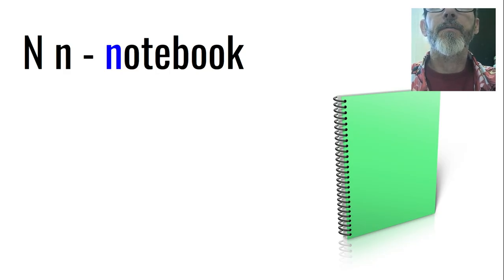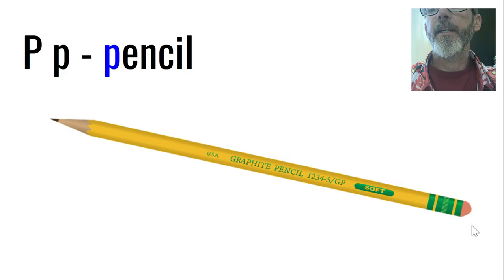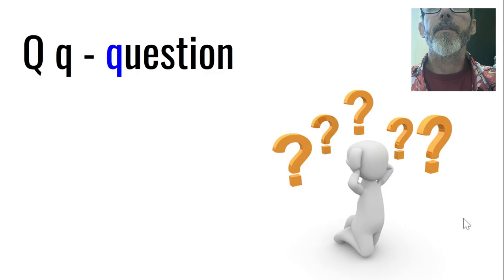P says P, like pencil. Let's put your lips together and blow air out. Pencil. Q is used usually with a U, and it says Q, like question.